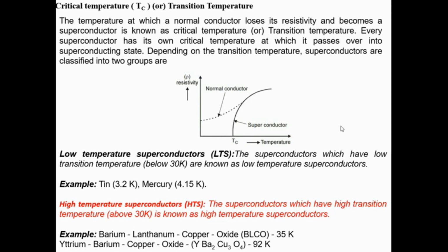Every superconductor has its own critical temperature at which it passes over into the superconducting state. Depending on the transition temperature, superconductors are classified into two types: low temperature superconductors and high temperature superconductors.